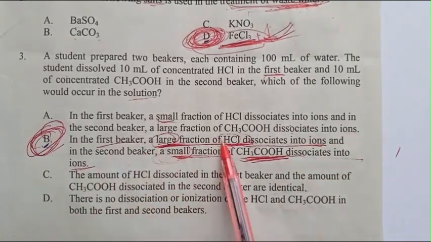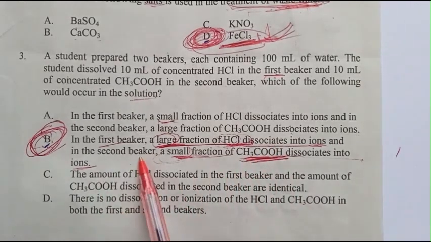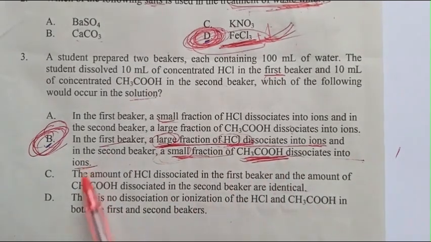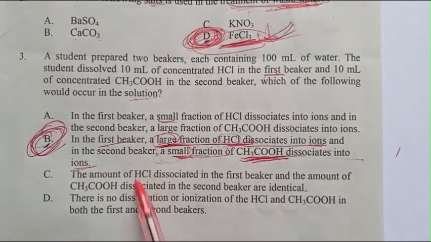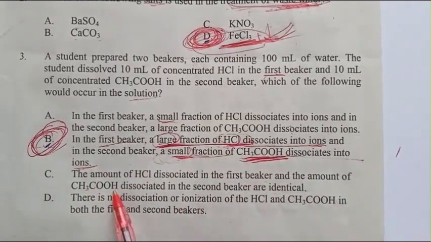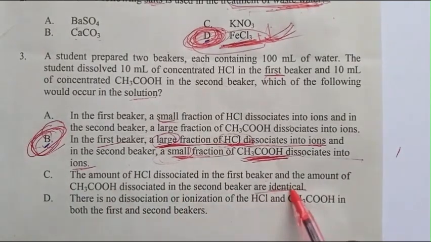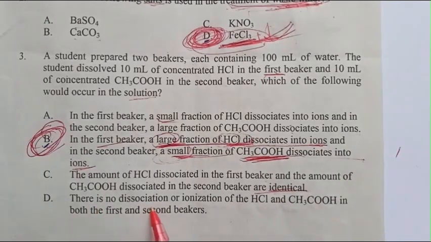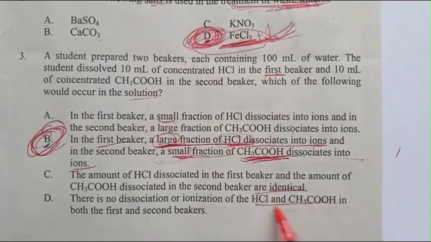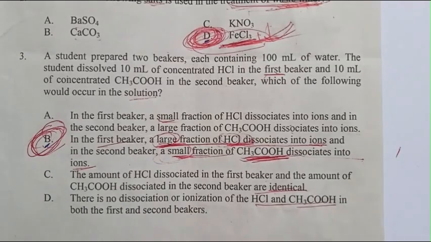B. In the first beaker, a large fraction of HCl dissociates into ions, and in the second beaker, a small fraction of acetic acid dissociates into ions. C. The amount of HCl dissociated in the first beaker and the amount of acetic acid dissociated in the second beaker are identical. D. There is no dissociation or ionization of the HCl and acetic acid in both the first and the second beakers.